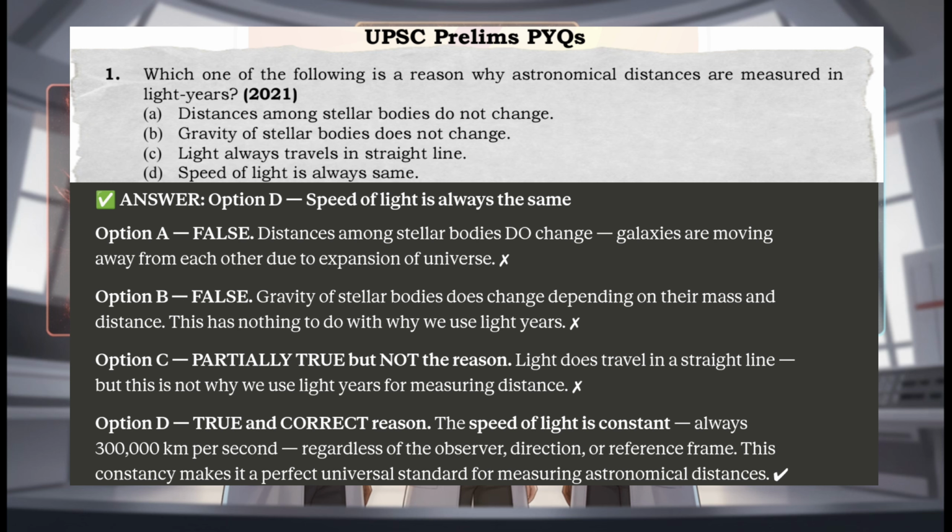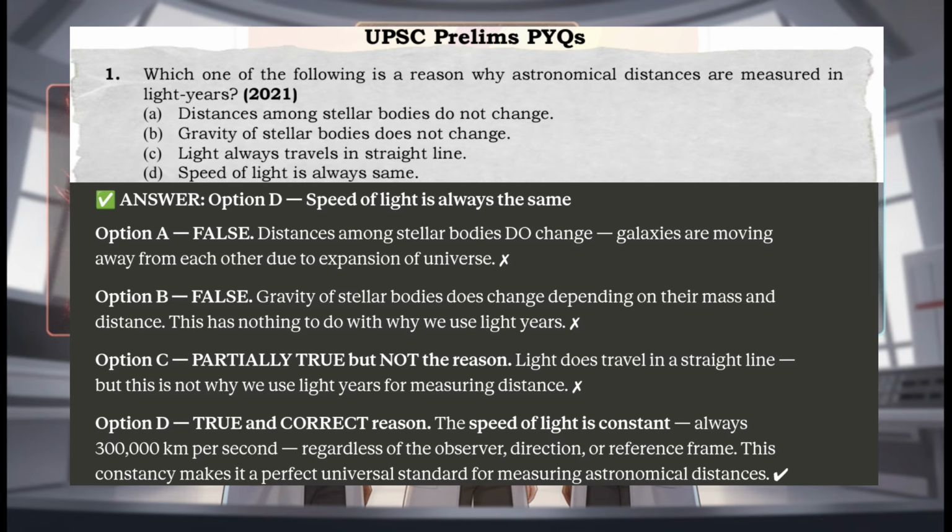Option A, false. Distances among stellar bodies do change, galaxies are moving away from each other due to expansion of universe. Option B, false. Gravity of stellar bodies does change depending on their mass and distance. This has nothing to do with why we use light years. Option C, partially true but not the reason. Light does travel in a straight line, but this is not why we use light years for measuring distance.